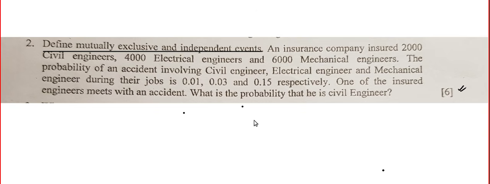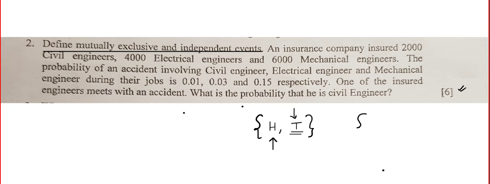I'll give you an example. Suppose you're tossing a coin exactly once. And let's say the possible cases are getting a head or getting a tail. Now look at this. In case you get a head, that means you're never going to see tail again. In case you get a tail, that means you're never going to get a head again. So when you toss a coin exactly once, head and tail becomes mutually exclusive.